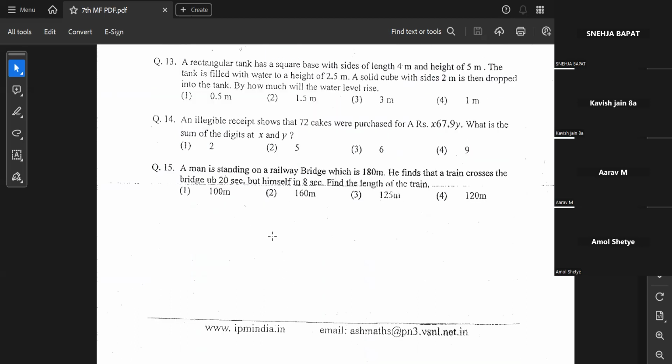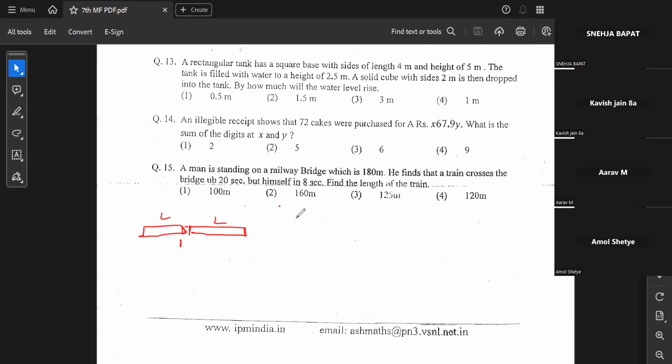Proceeding further, question number 14 was also discussed. 15th, I don't remember discussing 15, so I can maybe discuss it. A man standing on a railway bridge, which is 180 meter, finds the train crosses the bridge in 20 seconds, but himself in 8 seconds. Find the length of the train. When the train is crossing the man, the train's length is L, so the head will have to travel L distance ahead, then the train will cross this particular man.